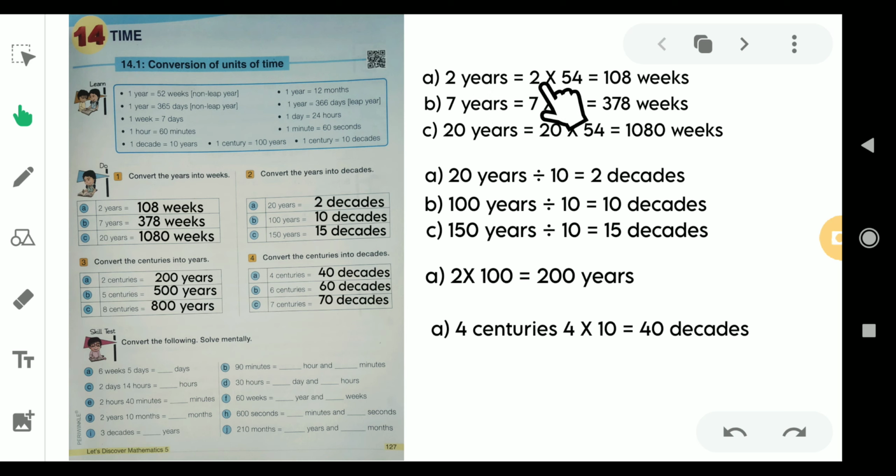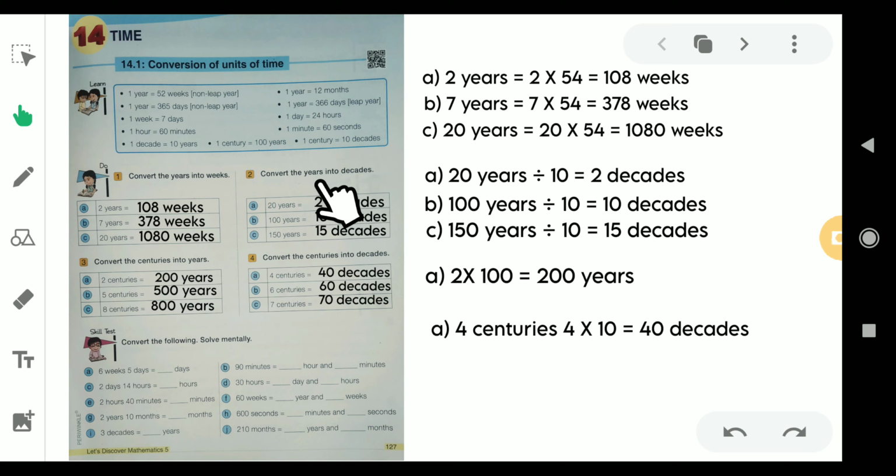So 2 years means 2 times 54, which is 108 weeks. Then 7 years, 7 times 54, would be 378 weeks. Similarly, 20 years would be 20 times 54, which is 1080 weeks.